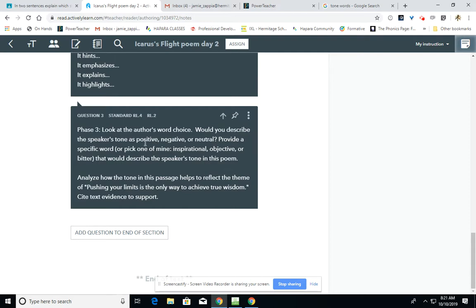So how does the attitude of the speaker coming off the page really help to highlight that message statement or that theme? Make sure you find a piece of evidence, a quote from the poem that you think best helps to capture the tone of the piece, but also helps to capture the message. So you need to find one sentence that covers both the tone or the attitude coming off the words on the page, and also that message. This is quite a challenging question, so hopefully you'll be able to do that.